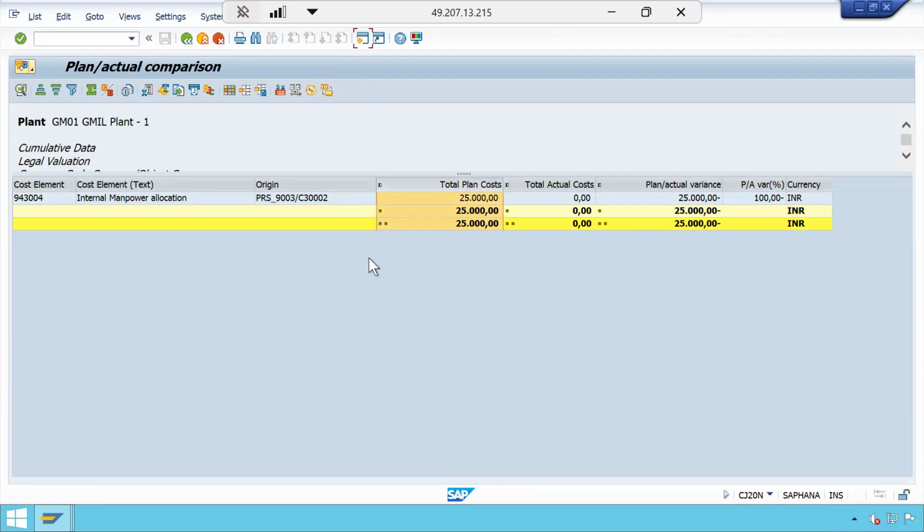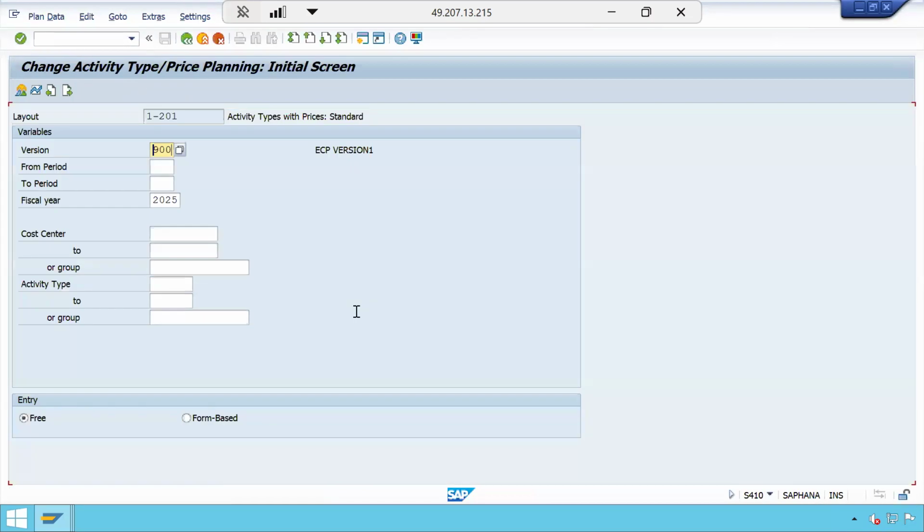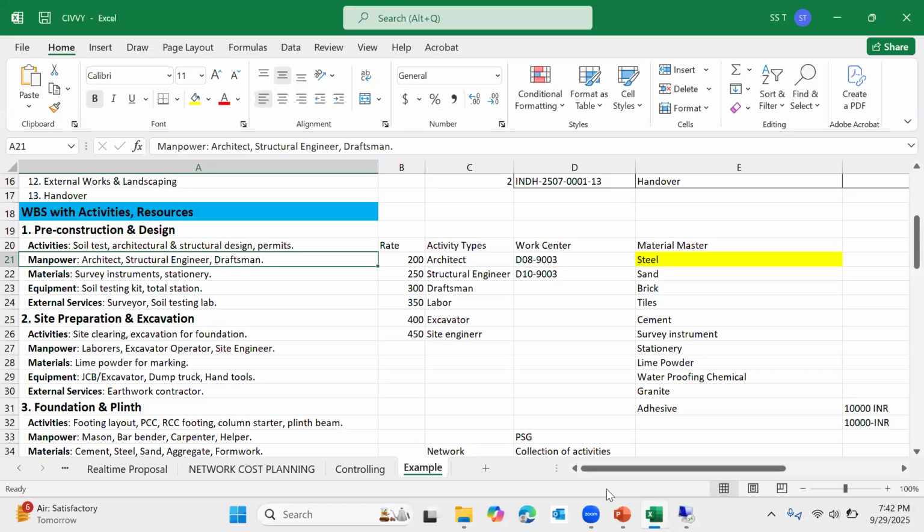Let me show that rate also so that you people will understand. KP26 is the transaction code. This will be performed by the CO team or CO consultant, and further maybe the costing team in the business will do this. PRS_9003 is the cost center. And what is the activity type?